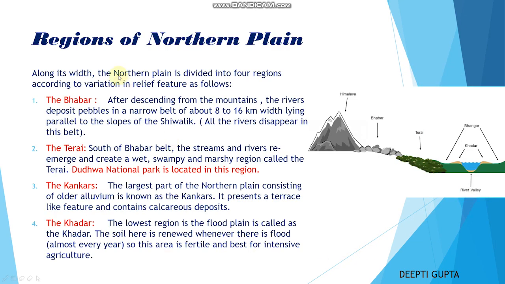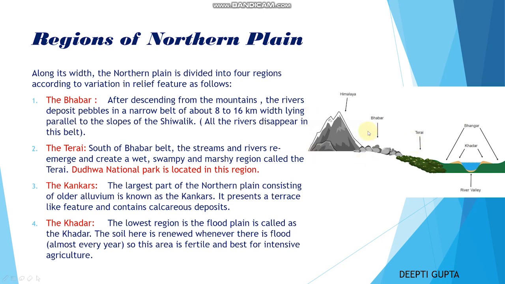The northern plain is also divided on the basis of regions. The regions of the northern plains are the Bhabar, the Tarai, the Kankar and the Khadar. One by one we will try to understand these. The Bhabar: after descending from the mountains, the rivers deposit pebbles in a narrow belt of about 8 to 16 kilometer width lying parallel to the slopes of the Shivaliks.